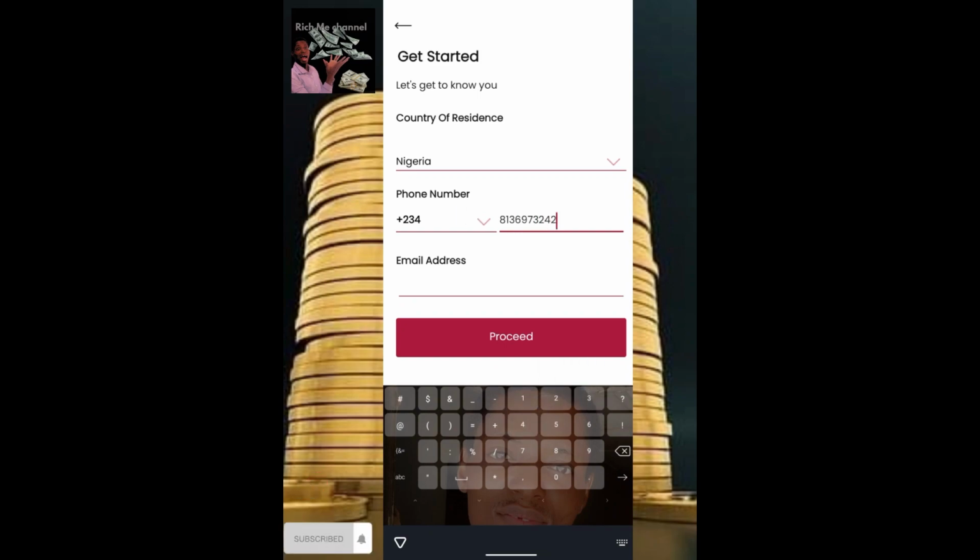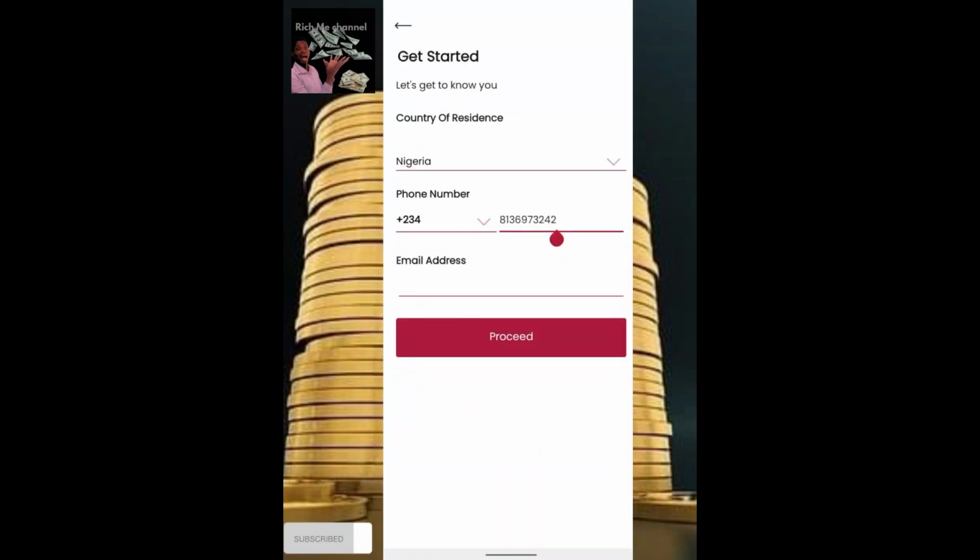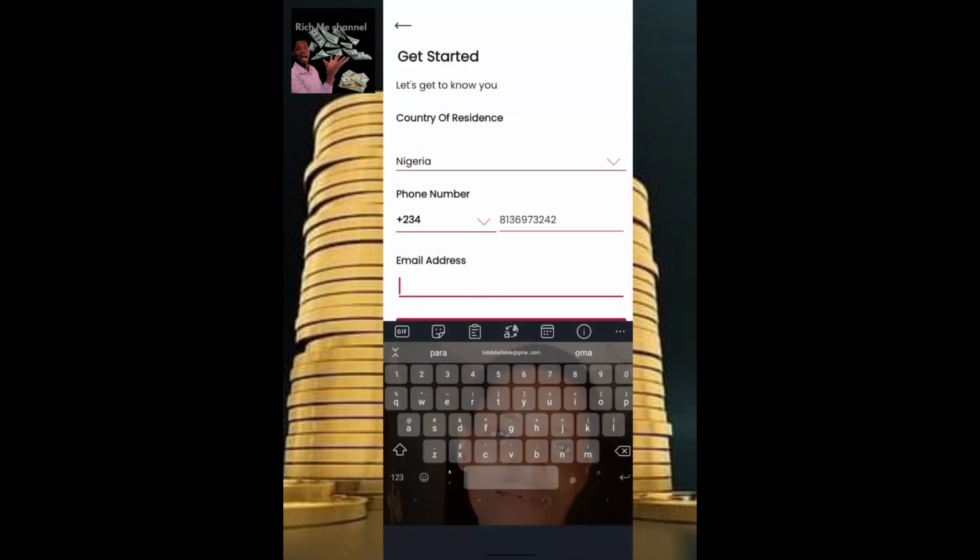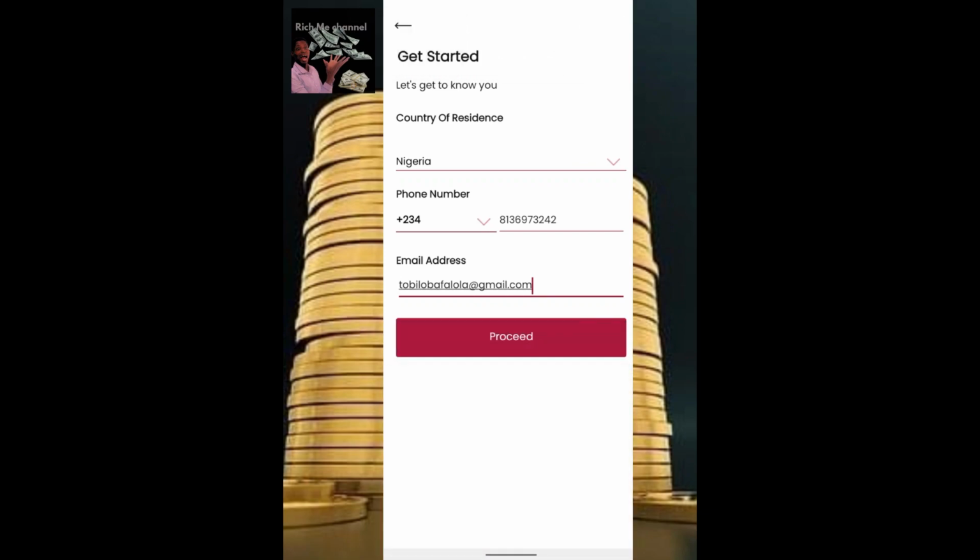Input your phone number with your country code, and the next thing is to input your valid email address. This is very important. You must use an email that you actually have access to, so that you'll be able to confirm your email whenever you are asked to.